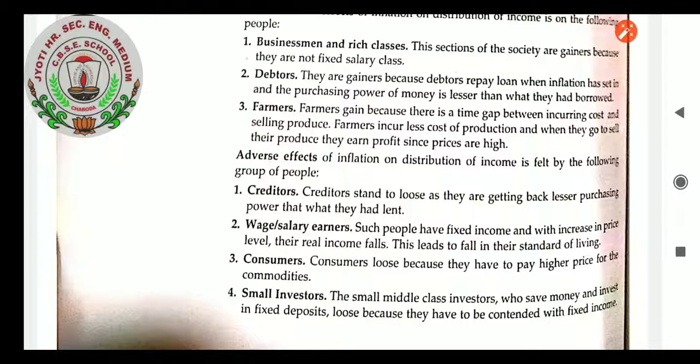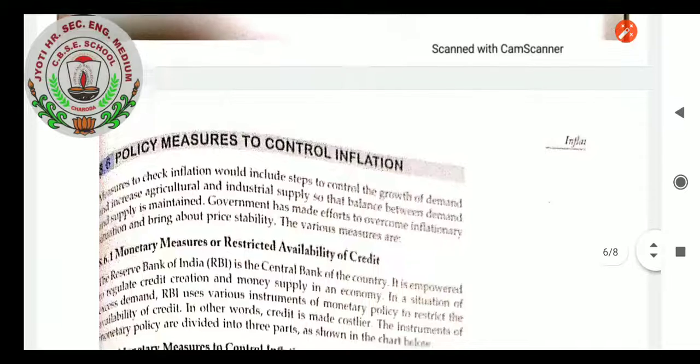They know the prices of the commodities were less earlier, but now they have increased, and because of that they have to pay more to the producers or the sellers. Small investors, definitely they will be losers. Why will they be losers? Because small middle class investors who save money and invest in fixed deposits lose because they have to be contented with fixed income.